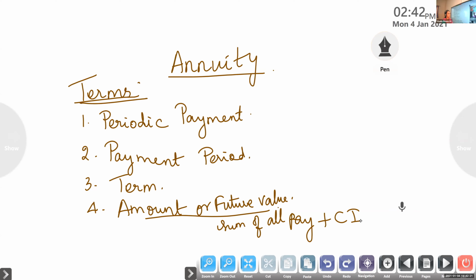Suppose we are paying some amount; with that amount you will monthly get some compound interest. So the sum of all payments along with the compound interest gives the amount or future value.